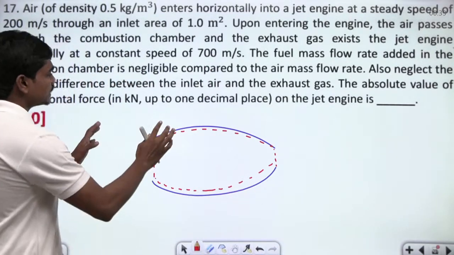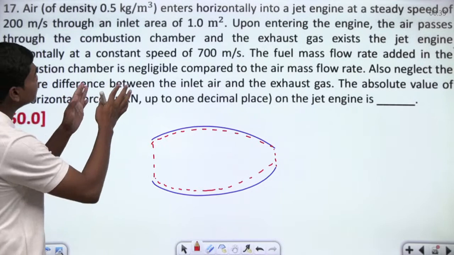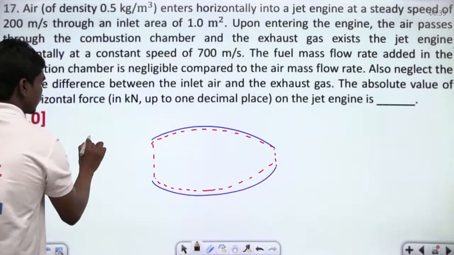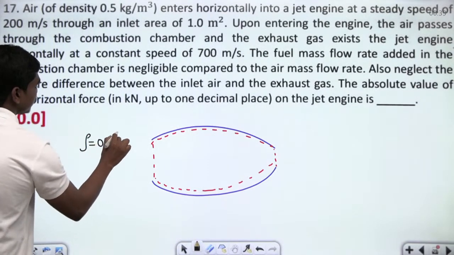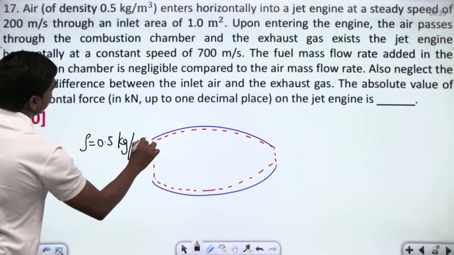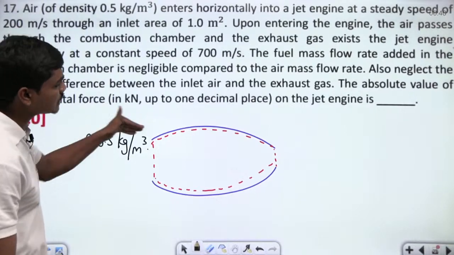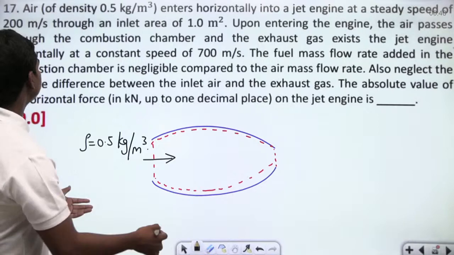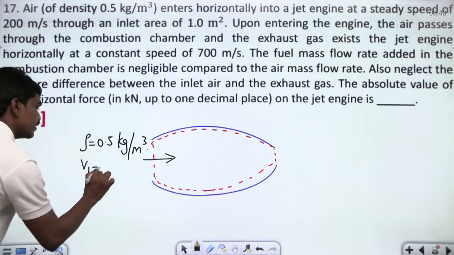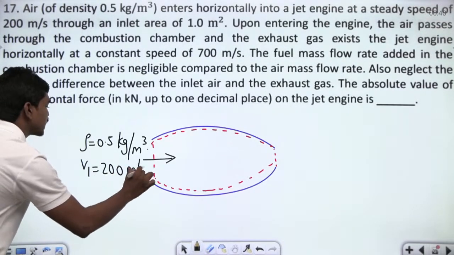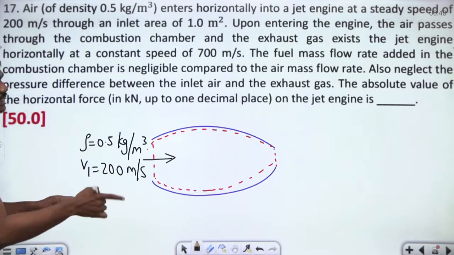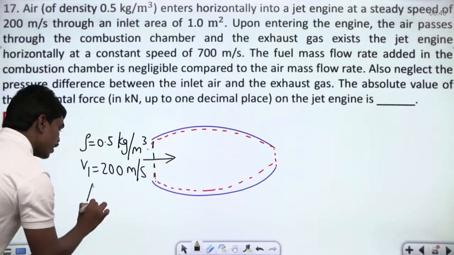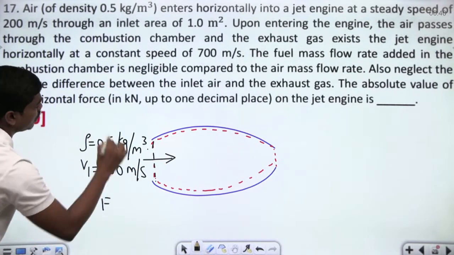So see here, this is one jet engine basically, and air of density 0.5 kg per meter cube is going in. Next, it enters horizontally into the engine, so the direction of flow is horizontal, at a steady speed of 200 meters per second. So V1, the velocity at which this is flowing, is 200 meters per second, through an inlet area of 1 meter square. This area of cross section through which the air is going is 1 meter square.